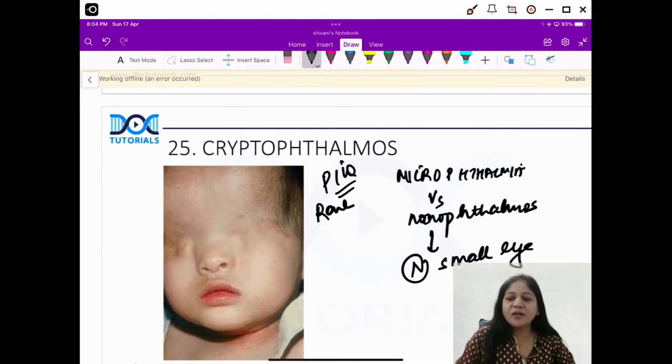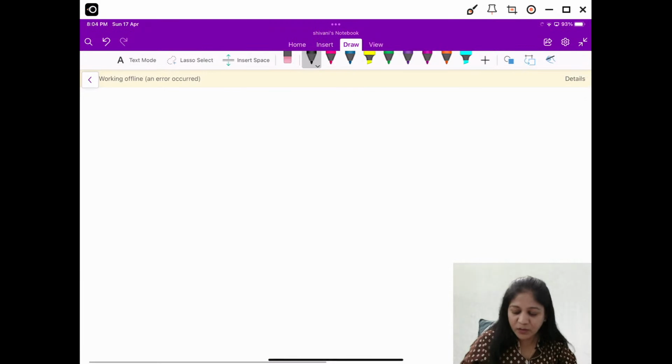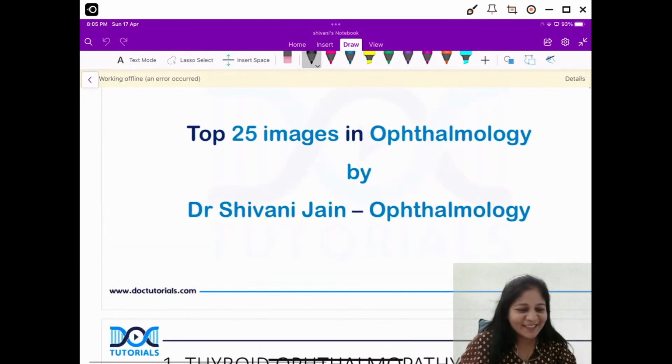So these were the 25 images which I was talking about. Go through all the images. Okay, we'll do that. Before we end the session, let us just quickly go through the images again, because some students joined late. So welcome to the session.